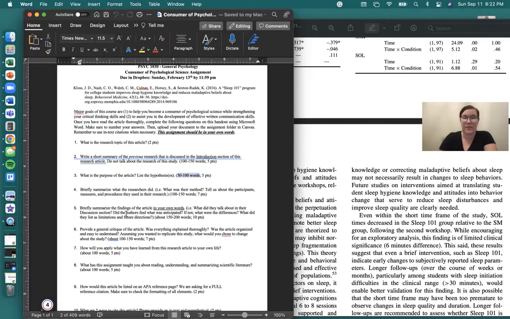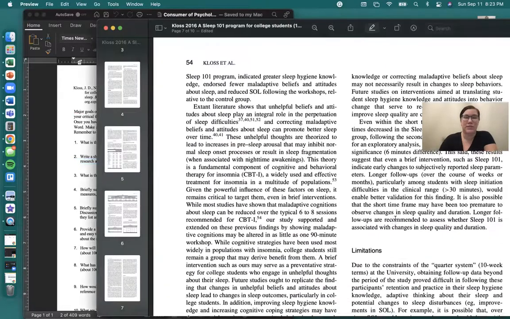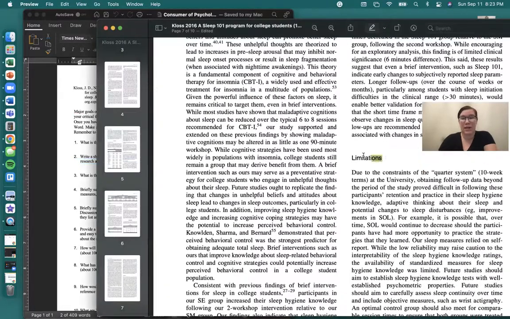Did the authors find what they anticipated? You would go back to the introduction and look at their hypotheses and see, okay, did their results match what they hypothesized, or is it something different? And if it is different, tell me what's different. And then generally at the end of a discussion section, they will talk about limitations.